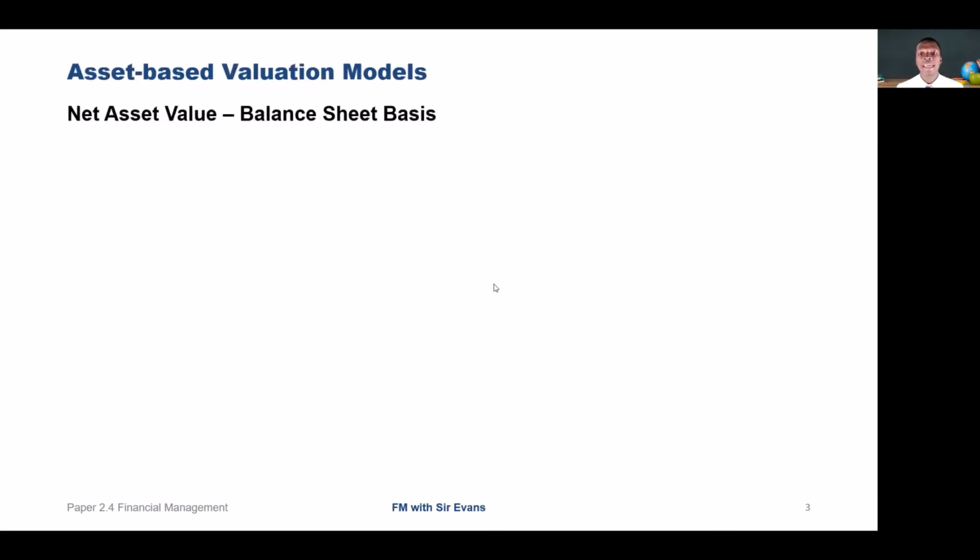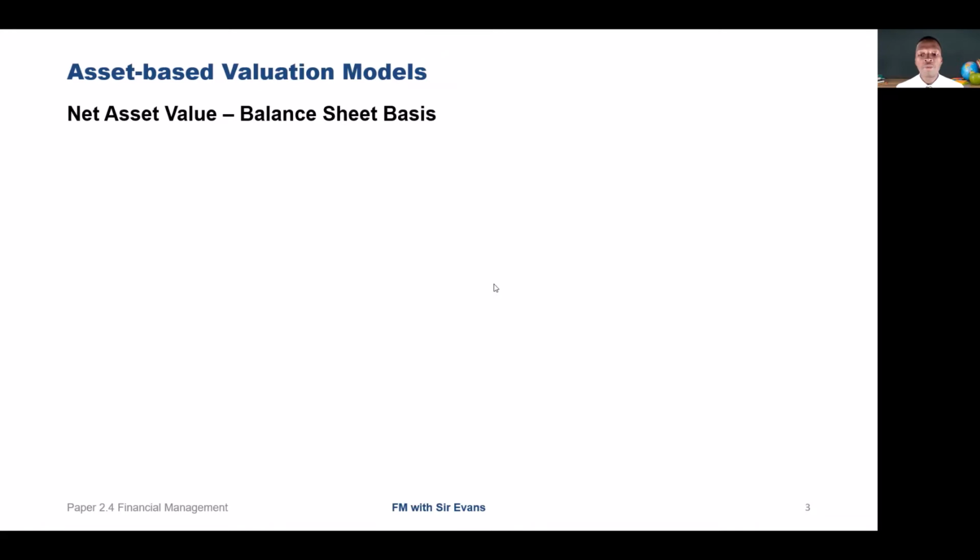So the net asset value or the balance sheet basis is one of the methods of the asset-based valuation models, which we'll be looking at. Now, all these models use the net tangible assets of a business as a valuation. So we go into the net asset value.